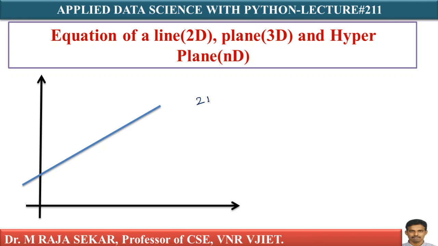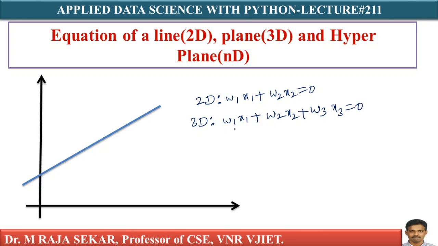Let me write it. In the case of 2D, if it passes through the origin, how can I write? w1 x1 plus w2 x2 equal to 0. W naught will be 0 as it passes through the origin. In the case of 3D, what happens? w1 x1 plus w2 x2 plus w3 x3 equal to 0. This is the 3D case, isn't it? In 3D, it is a plane. In the case of 2D, it's a line, which we discussed in the last class.